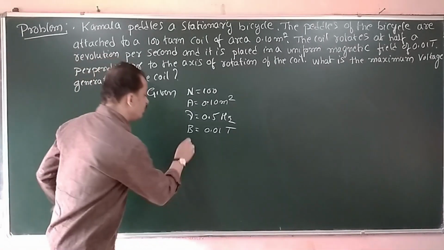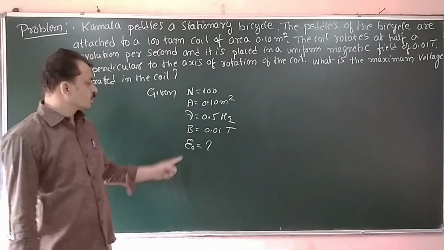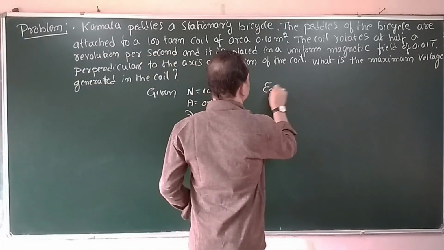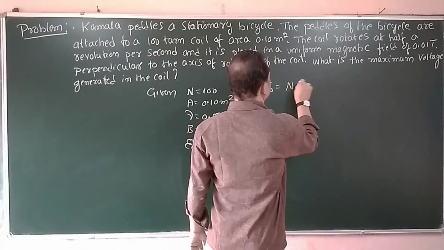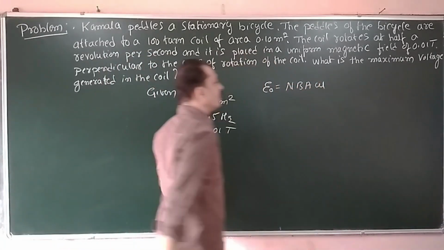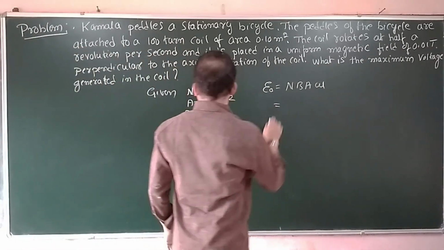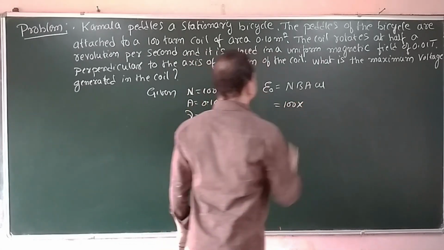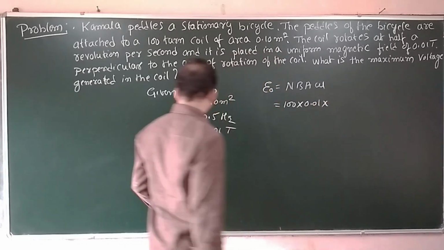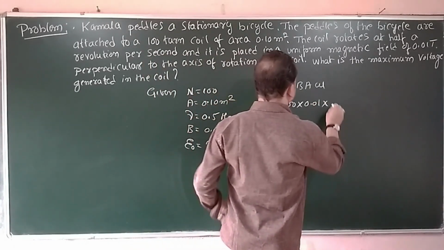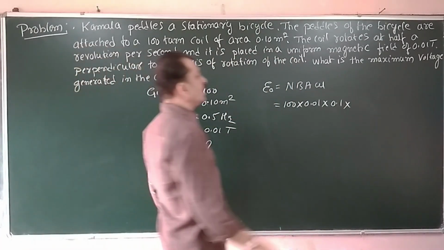The maximum EMF, that means amplitude, you have to work out. Now we are familiar with the expression for amplitude or maximum EMF. It is equal to NBA omega. Number of turns is 100, magnetic field 0.01, and area of cross section 0.1. Omega is 2 pi nu.